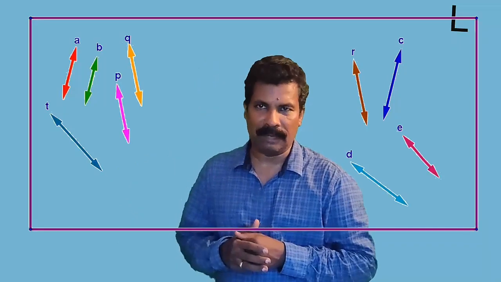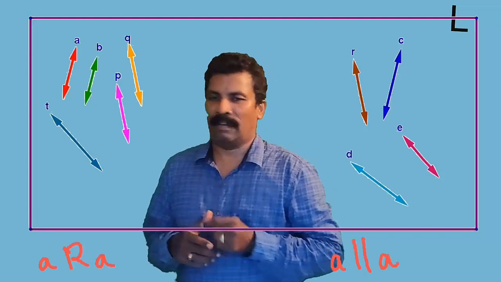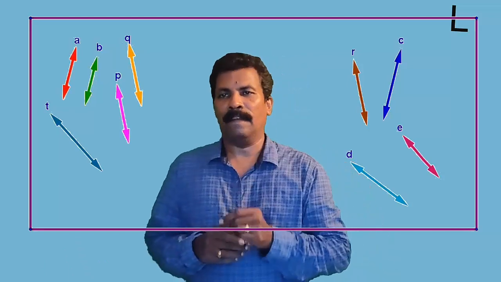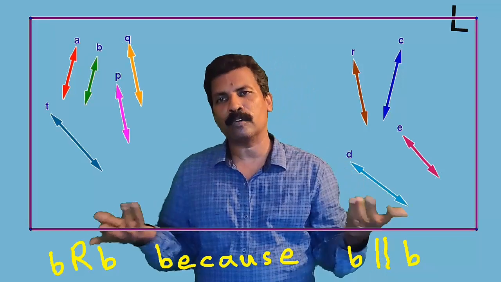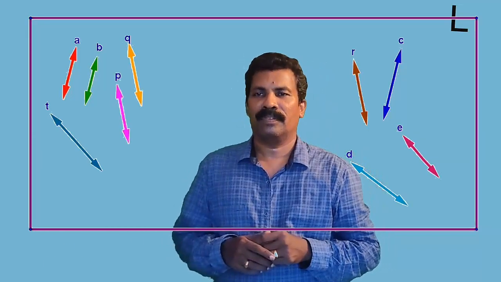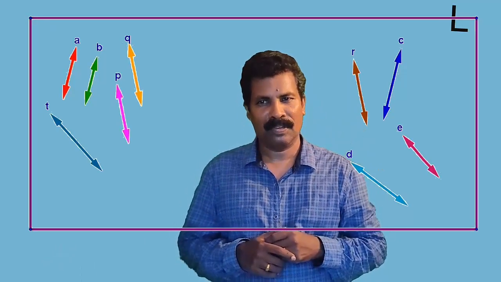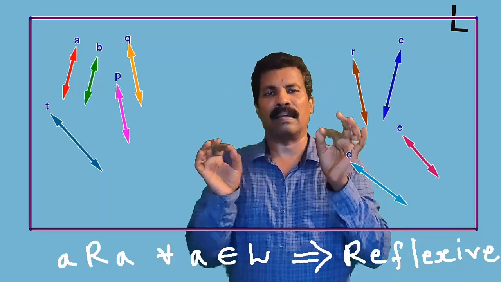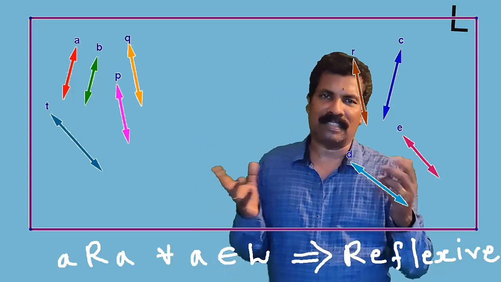Now let us check the reflexivity. Here line A is parallel to itself and hence A is related to itself. Similarly, line B is related to itself. Why? Because line B is parallel to itself. Line P is related to itself. Similarly, line C is related to itself. Thus, we see that every element of set L is related to itself, showing that R is reflexive.